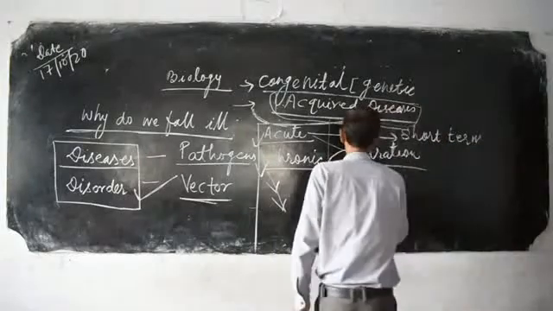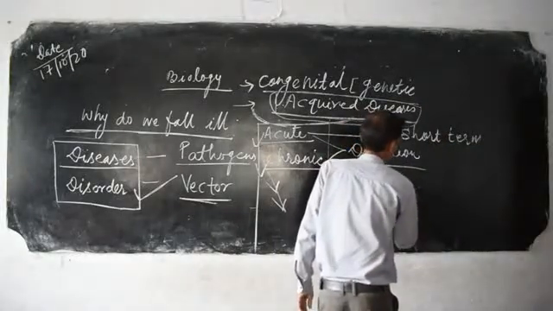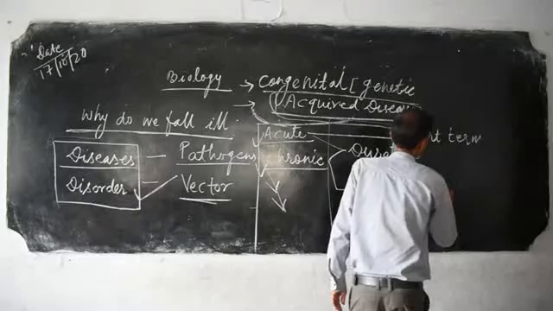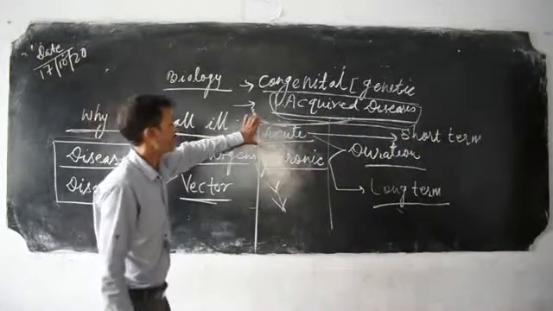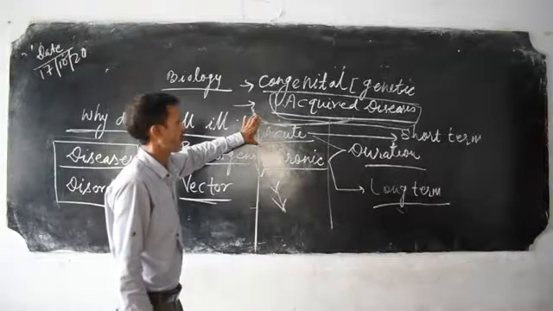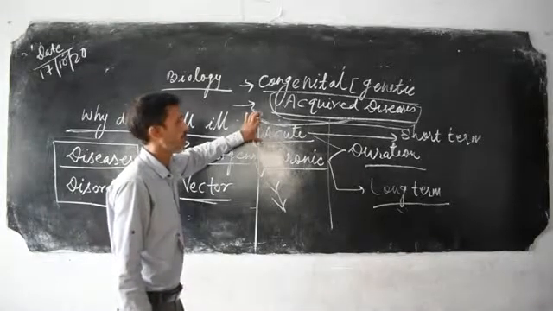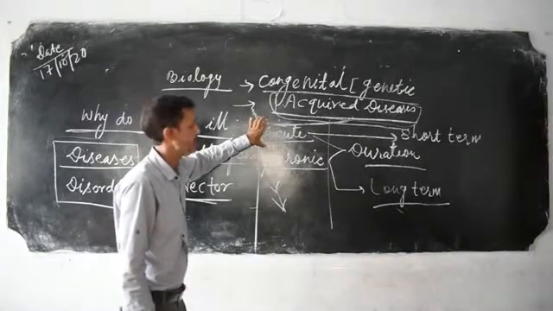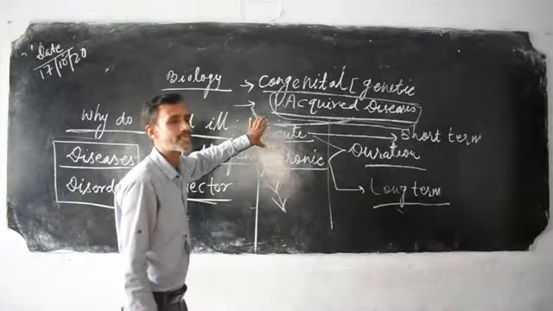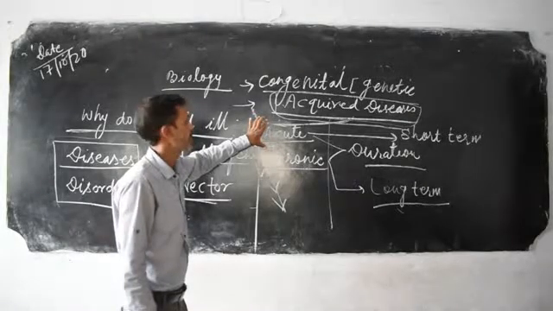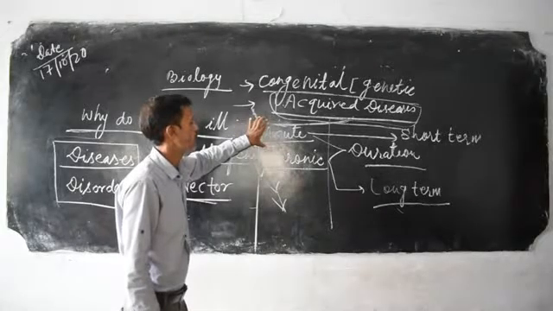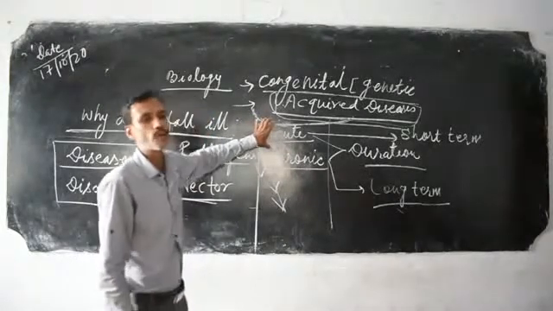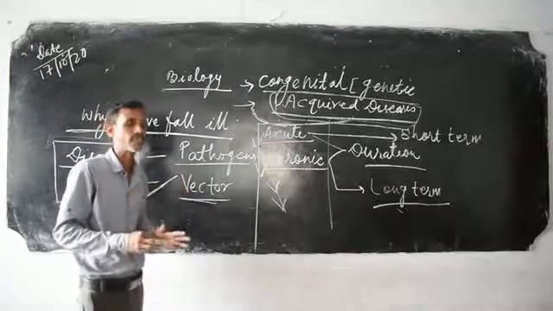There is a difference between acute disease and chronic disease. If we recover from an acute disease, our health system may not be disturbed, our health never becomes poor, because acute disease does not affect our immune system.